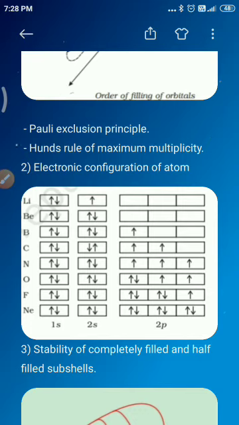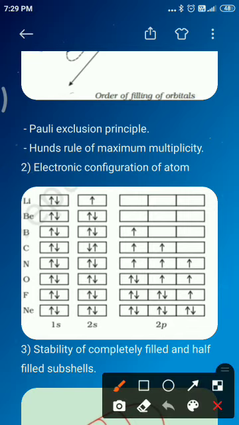So here we can find that a detailed understanding of the electronic structure of atoms is very essential for getting insight into various aspects of molecules, like chemical knowledge. Next we'll go for the stability of completely filled and half filled subshells, and how it works, so that we can study in this particular section. The stability of completely filled and half filled orbitals.